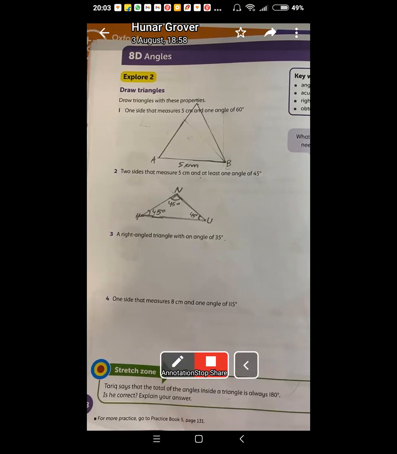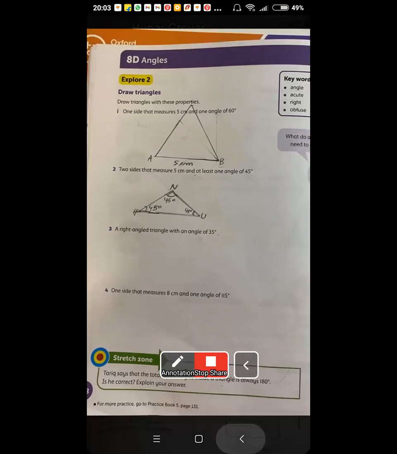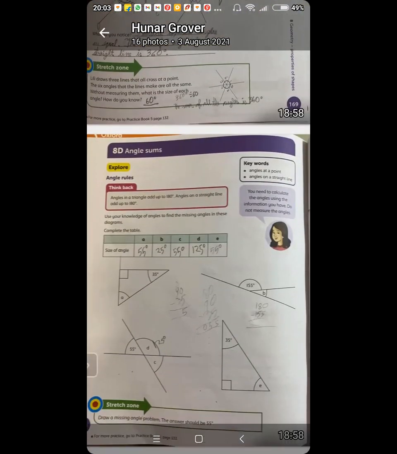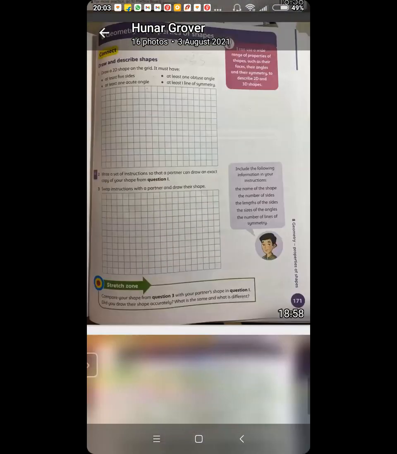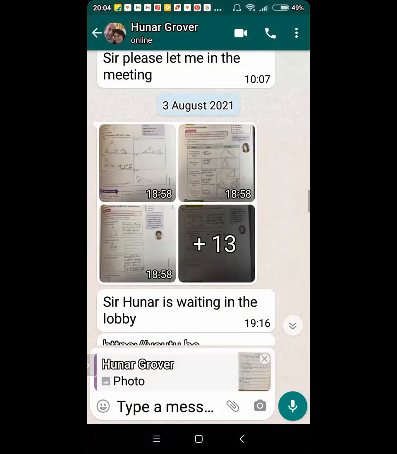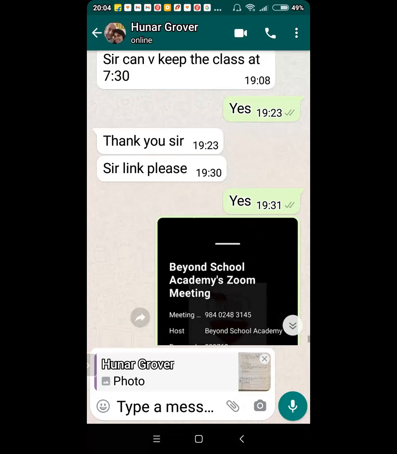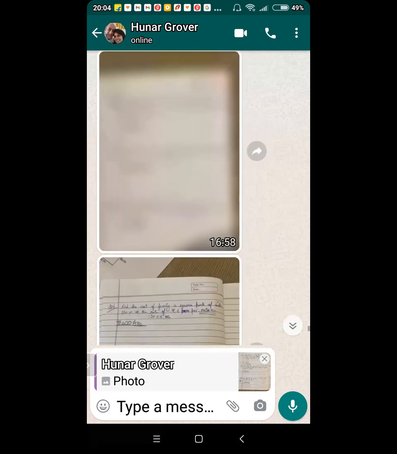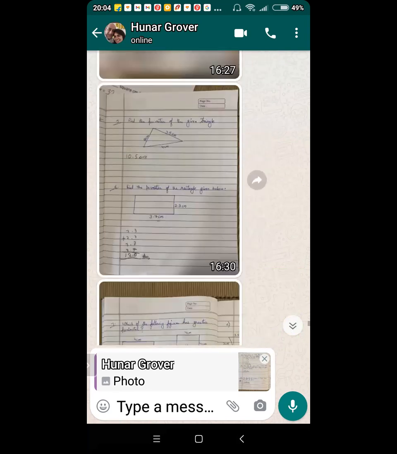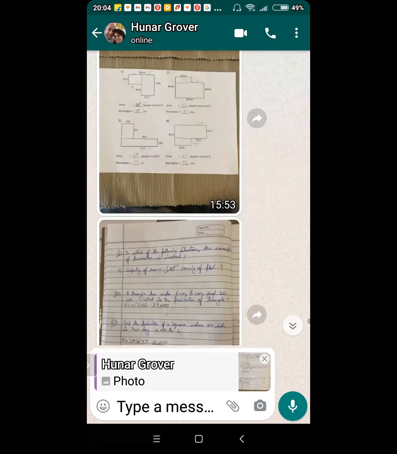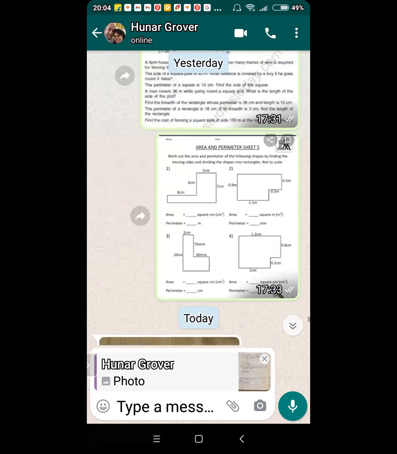Now let us see what other. You said you sent me something more from school. What was that? Did you send me something more from school? Yes, sir. Where is it? On WhatsApp. When did you send it? Today with the worksheet you gave. With the worksheet. Very top. That one. Down.